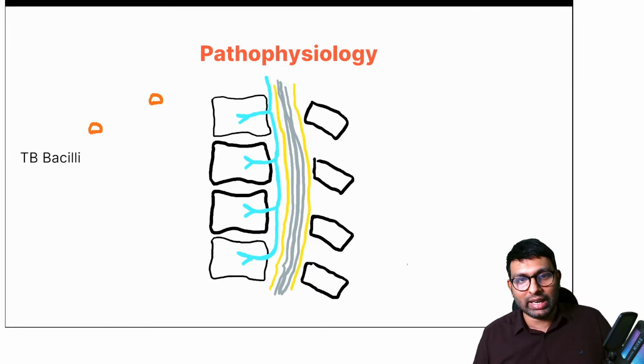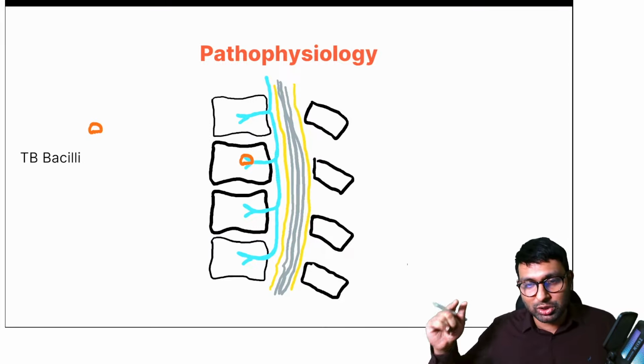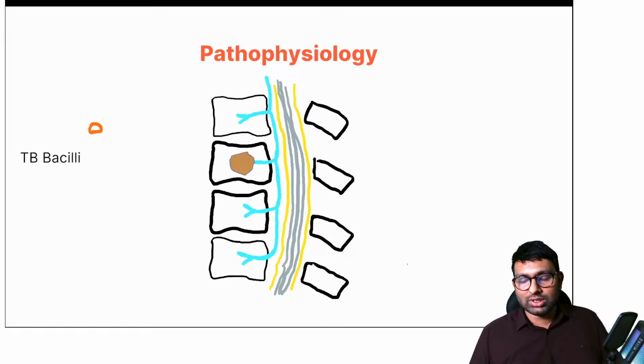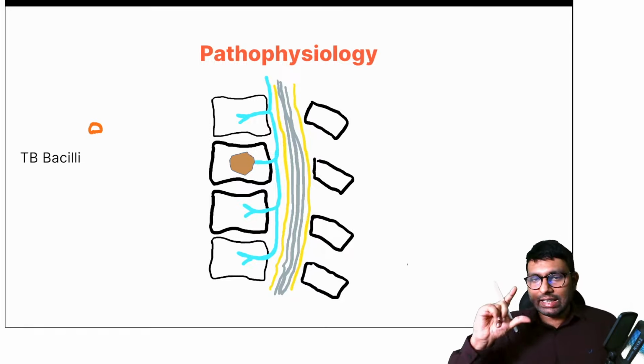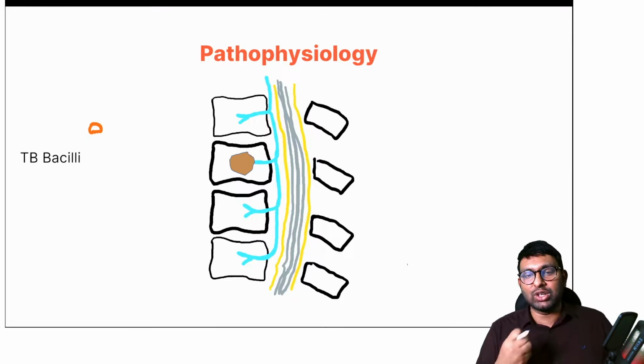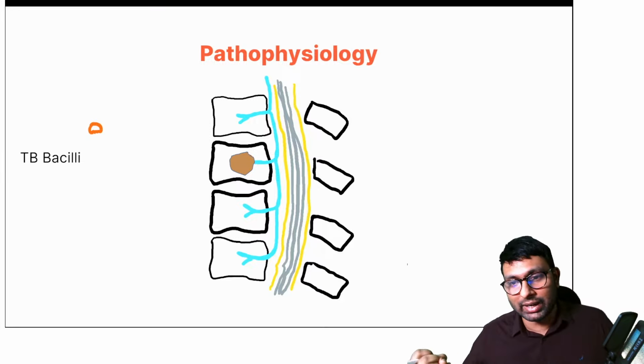So when it goes through the veins, it will go into the center of the bone. I showed you how venous spread is. It goes into the center of the vertebrae and will cause destruction in the center of a single vertebrae. So if you see a single vertebrae with central destruction, then you know that this is a central type of TB, or also a venous spread type of TB.